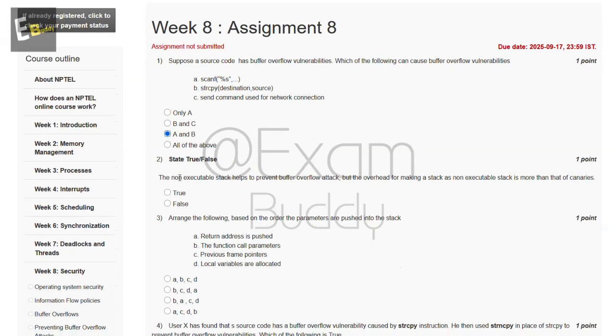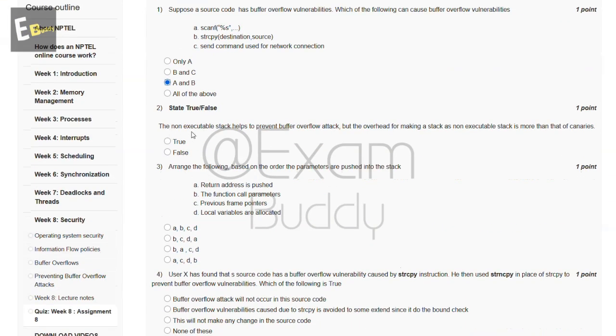Now the second question is, state true or false. The non-executable stack helps to prevent buffer overflow attack, but the overhead for making a stack a non-executable stack is more than that of canaries. True or false? So the answer of our second question is true.